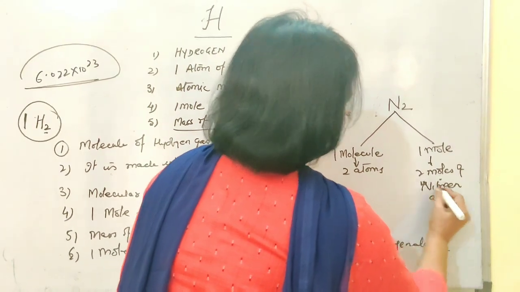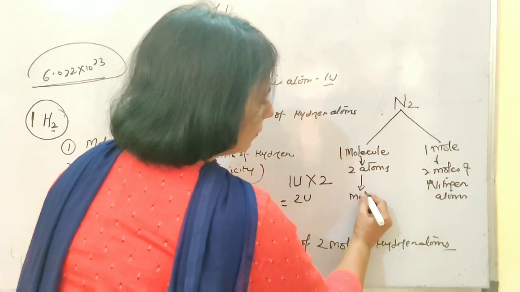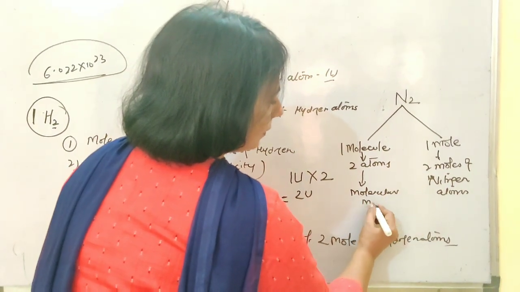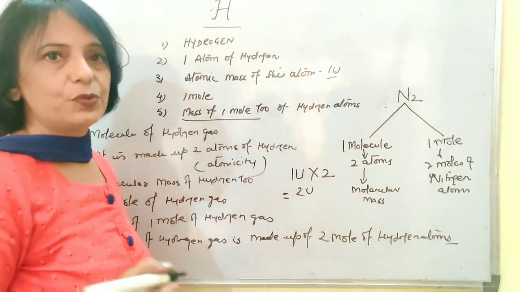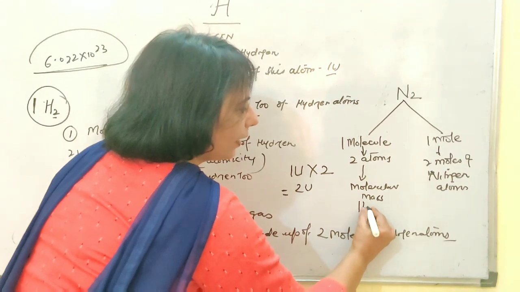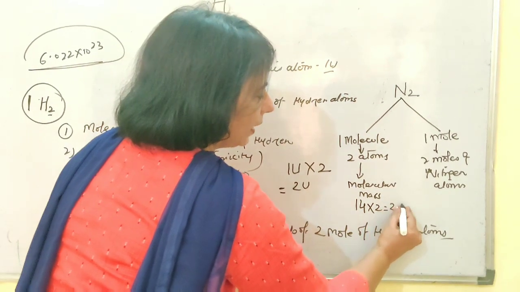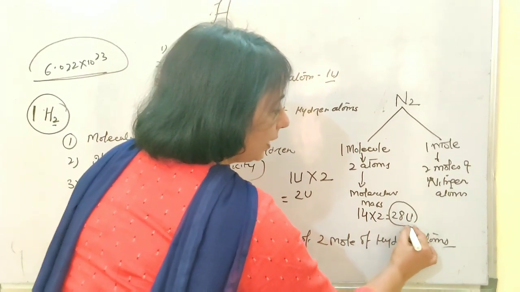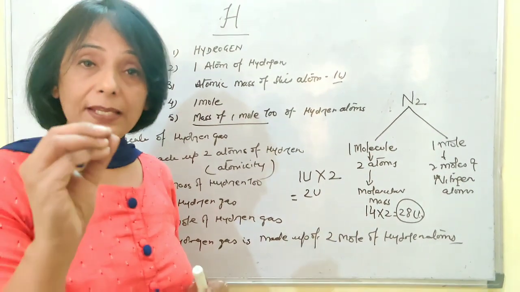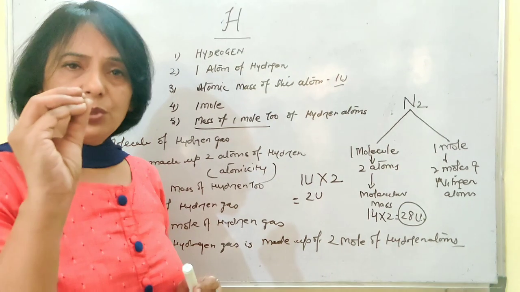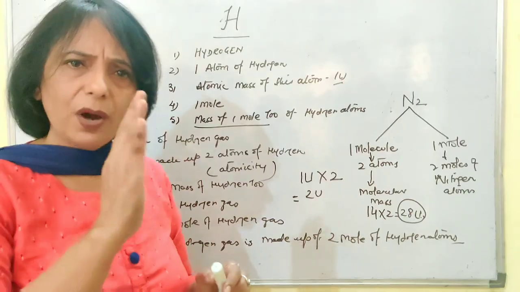atoms. If we are talking about the molecule, then it will tell you about the molecular mass. And you know what is molecular mass? You will add the masses of all the atoms which are present here. The mass of 1 atom of nitrogen is 14, and then 2 atoms together will be making 28 U. Unit is U, that is unified mass. This is a very small quantity. This is very less in quantity number. If 28 U is on your hand, you cannot feel it.